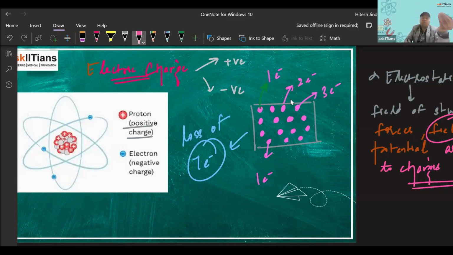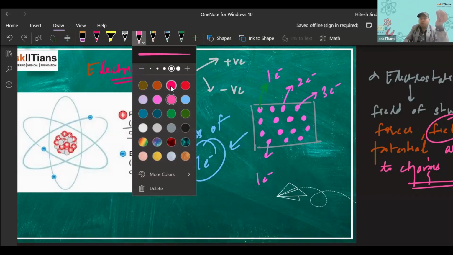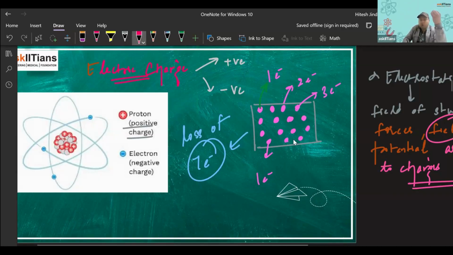Yes, now this body has become charged because these seven electrons were balancing the positive charges of the seven protons. Now those seven electrons we have taken from this body, so those seven positive charges of the protons will remain unbalanced. So this body will become positively charged.